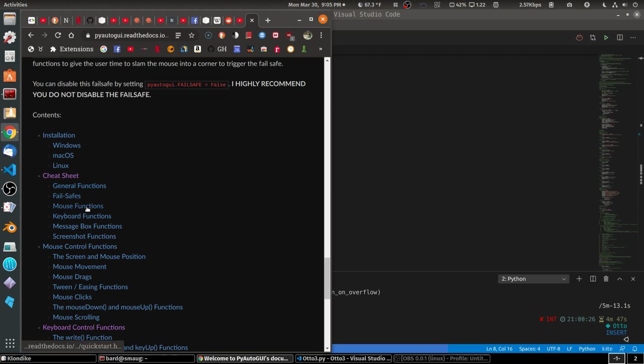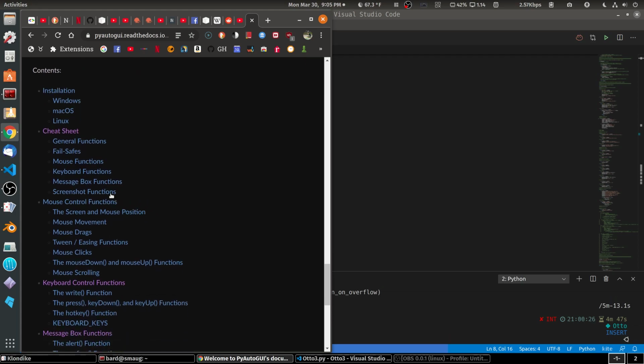So if you need to move the mouse to a certain location all the time, and you don't want to have to do this to get there, if it's something you're doing 100 times a day, you might just want to add a voice activation function for that, and you can do it here. Here's the keyboard functions, message box functions, etc., etc.